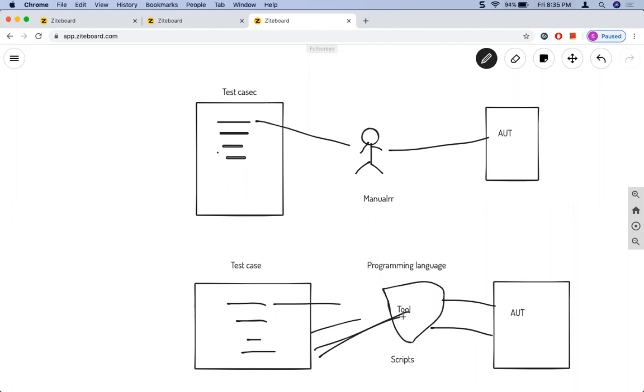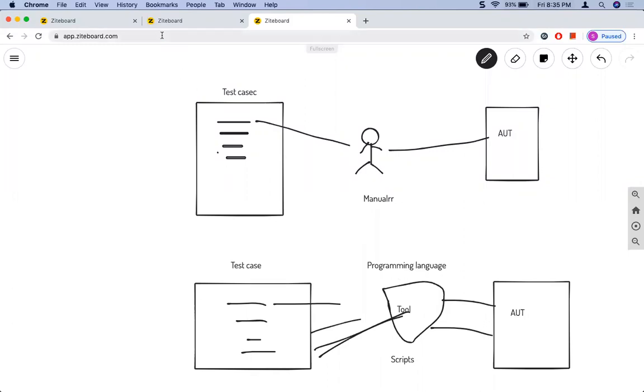So Java is a programming language. We are going to learn Java in the coming sessions, in the coming 2 weeks. We'll mostly concentrate on the Java programming language, and we'll learn whatever Java is required to start with Selenium. So I hope you are clear on this. We write the scripts using the programming language which the tool can understand, to read the test steps and perform the actions on the application. So this is the use of the automation tool and how an automation tool works.